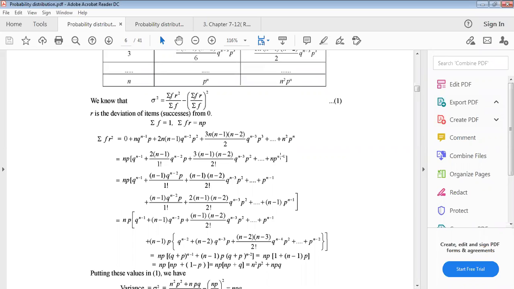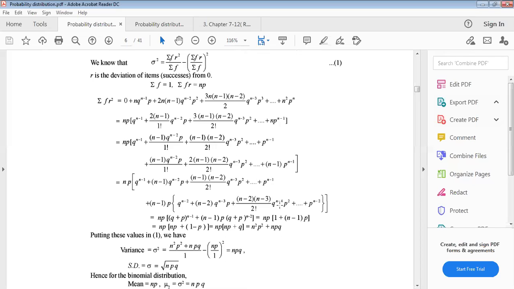Now p common, this is why power will be n minus 1. Now this twice: 2 into n minus 1 divided by factorial 1 q to the power n minus 2 p, twice. This is why this one 2 into this is the third term, this one is the first term, this two is the second term, this is why 3 term, sum of this. So we can write this series plus this series. Okay. Now taking common np, third bracket will be first term this n minus 1 q to the power n minus 2 with this, then just writing this term.